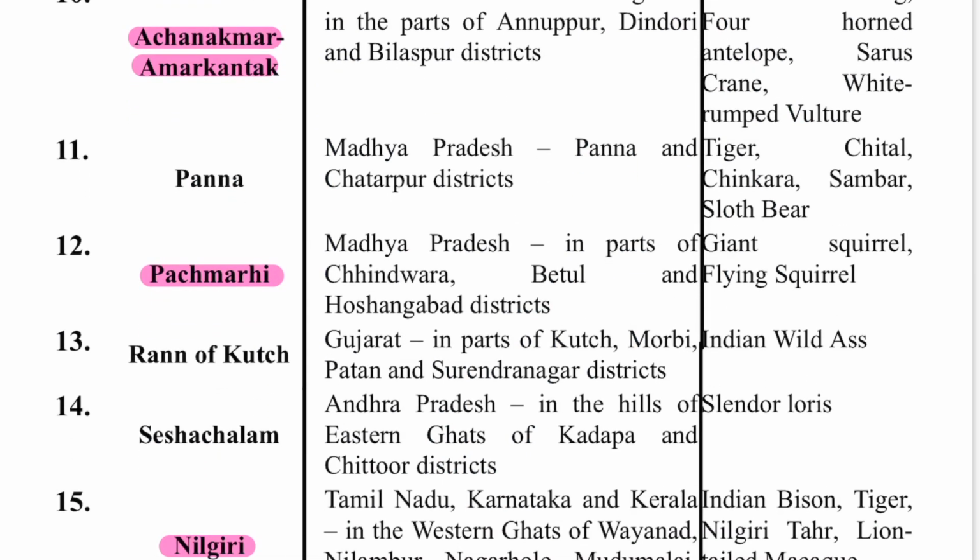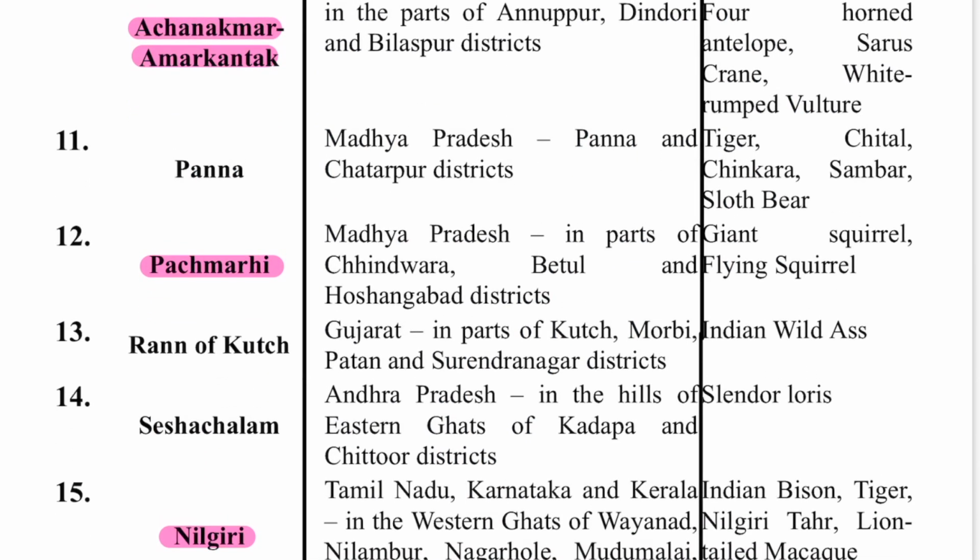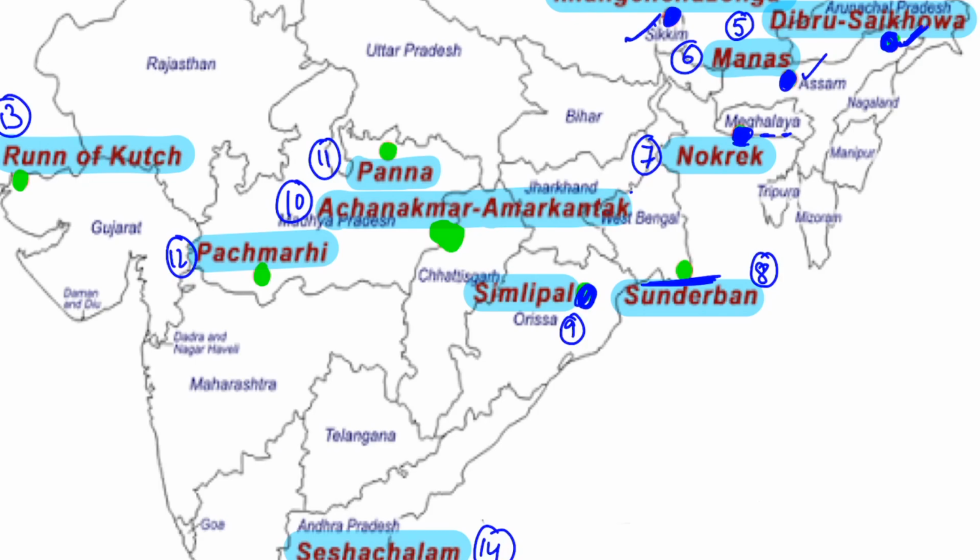Now next is your Achanakmar Amarkantak. So this Achanakmar Amarkantak is present on the borders of Madhya Pradesh and Chhattisgarh in the Anuppur, Dindori and Bilaspur districts. Indian wild dog and four-horned antelope, these are the important ones which are present here. Okay, so I will just show you the location. This is the Achanakmar Amarkantak on the borders of Chhattisgarh and Madhya Pradesh.